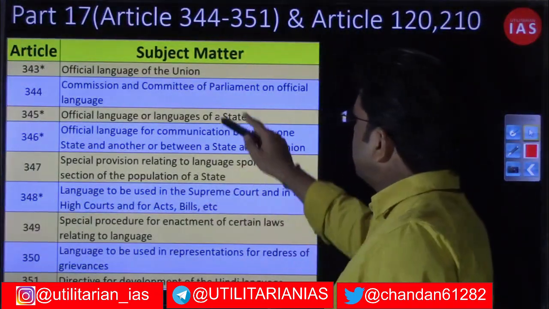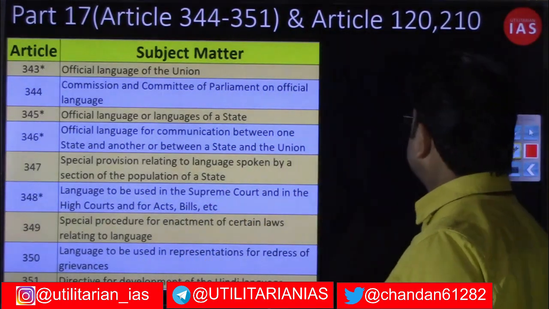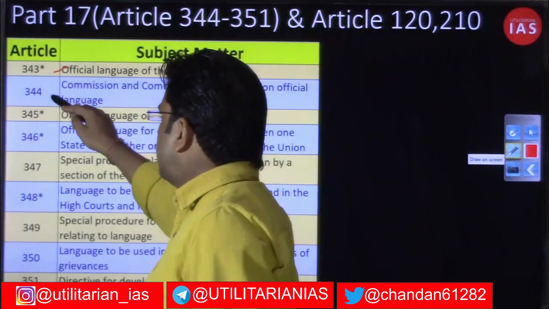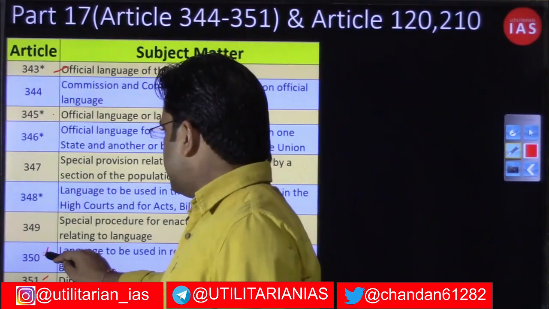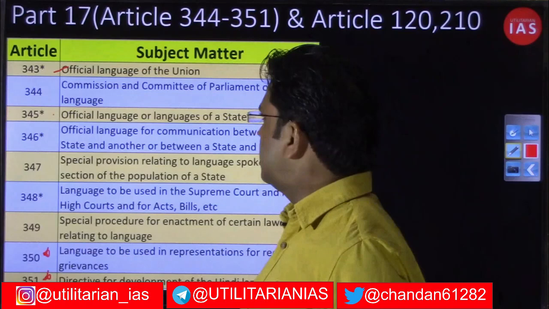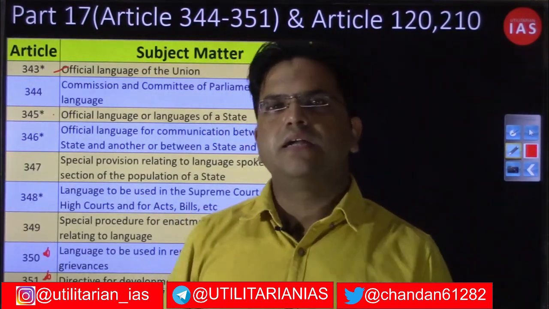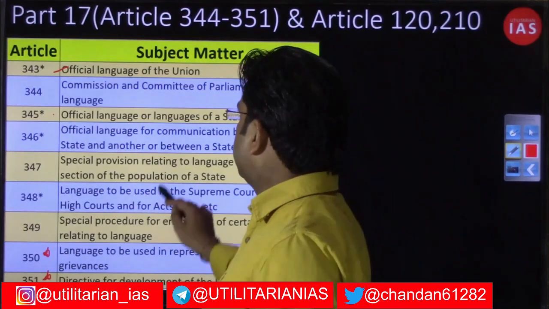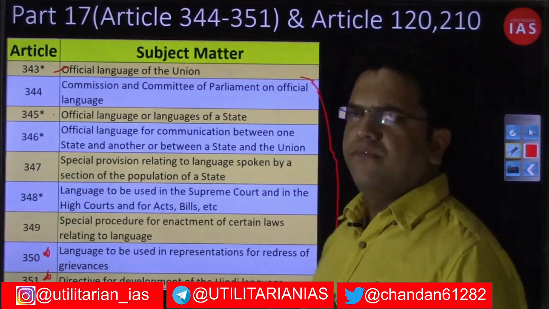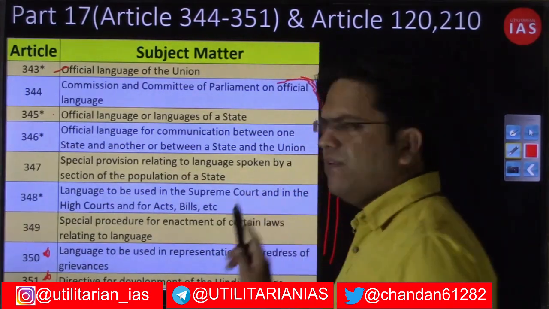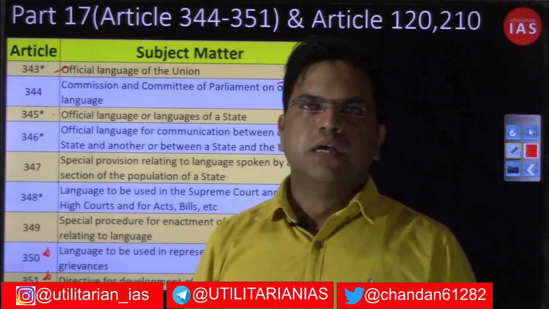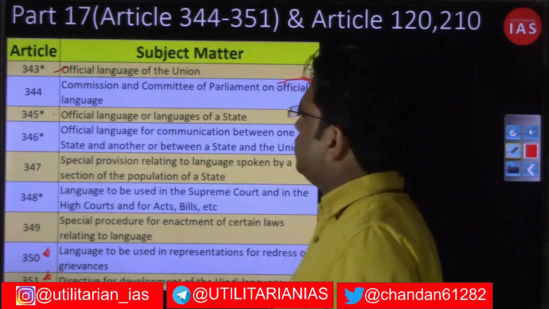So these are the articles and the subject matter that will be part of the discussion in this chapter. The articles with the star are going to be very important. Rather one article, that is 351, and 350 as well, these are two articles, there should have been a star. Out of all these 8 articles, I expect that you remember these articles, or if you cannot exactly remember the article, at least the subject matter of that article. We'll discuss the subject matter of all these articles, but at least on these articles I expect you will have expertise after covering this chapter.